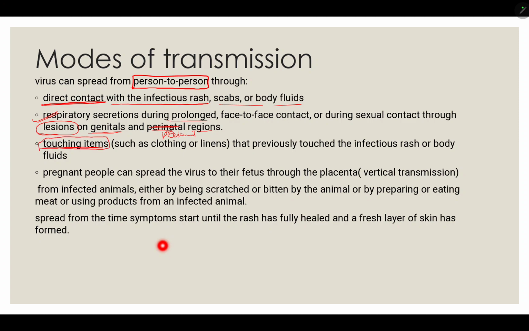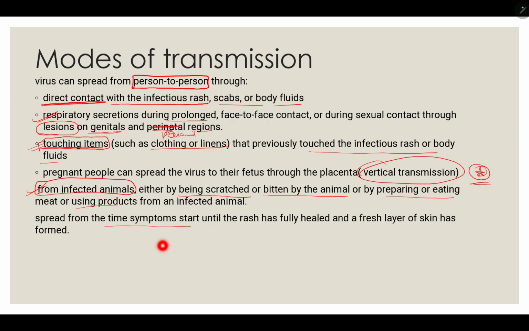Transmission is also by touching items like clothing and linen that previously touched the infectious rash or body fluid. Vertical transmission is also there, from a pregnant female to the fetus, and from infected animals, either by scratching or being bitten by the animal, or by preparing food or using products from an infected animal.